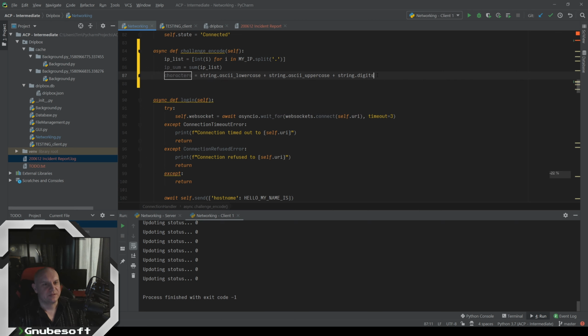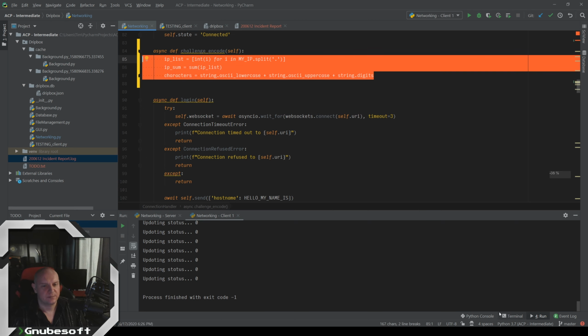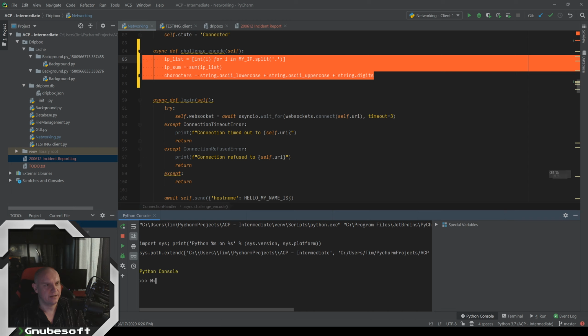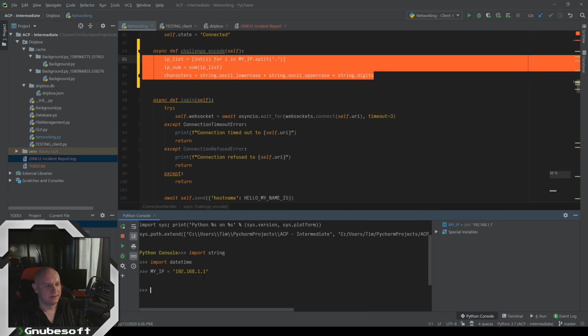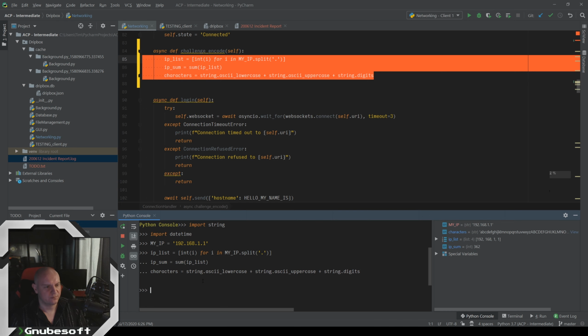Let me show you what all this is doing. Let me bring up the Python console. I'll import string, import datetime, set my IP, just say 192.168.1.1, and paste in all that we just wrote.